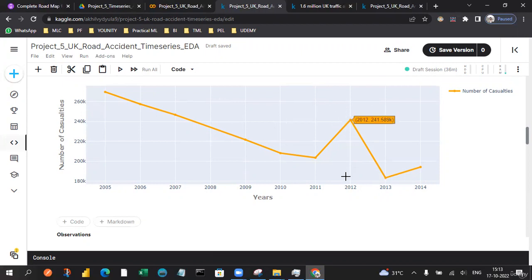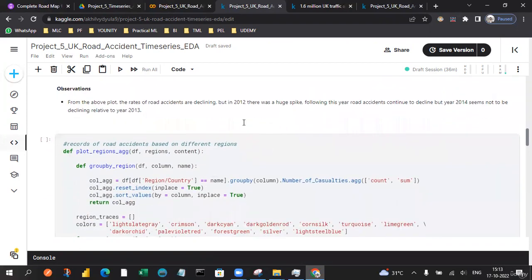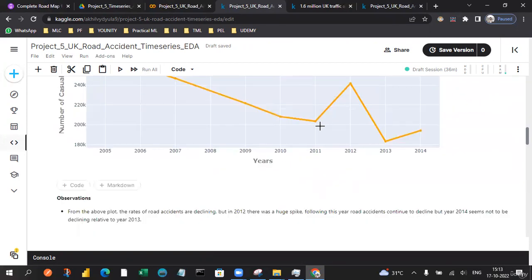But it happened in 2012, and again drastically changed in 2013, and is slightly increasing nowadays. Maybe we can also see this pattern in the near future. So we can conclude about that spike so that we will be able to understand why it happens, corresponding to different kinds of reasons, maybe the region, or the number of casualties, or maybe the different kinds of road types.